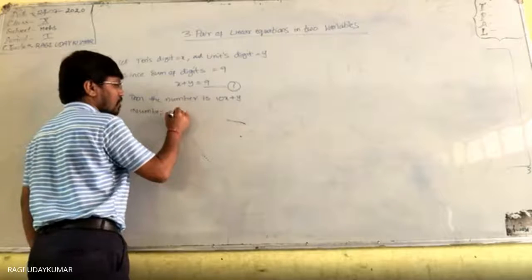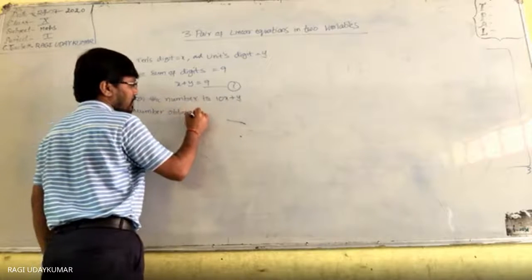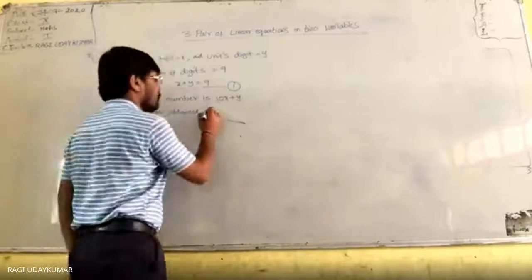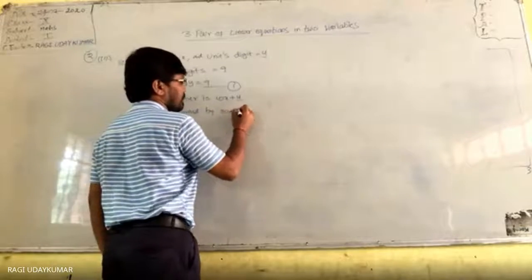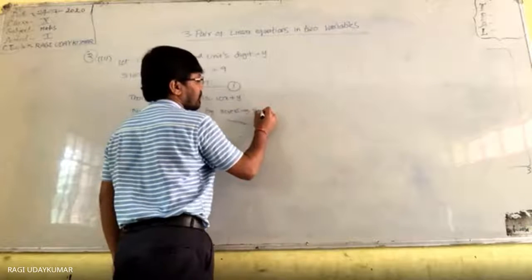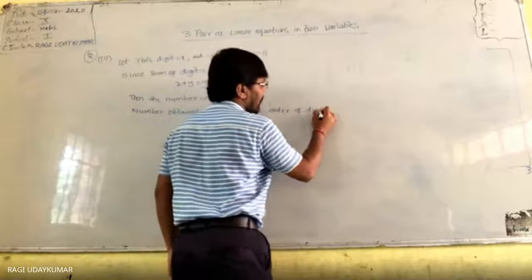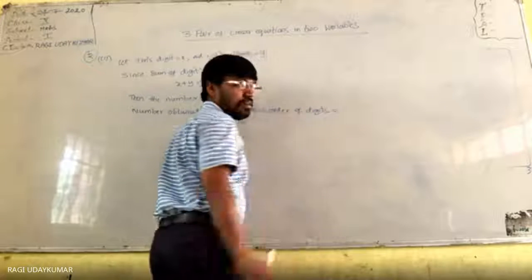What is the question here? Number obtained by reversing the order of digits, बोले तो क्या है? सर 10y plus x.